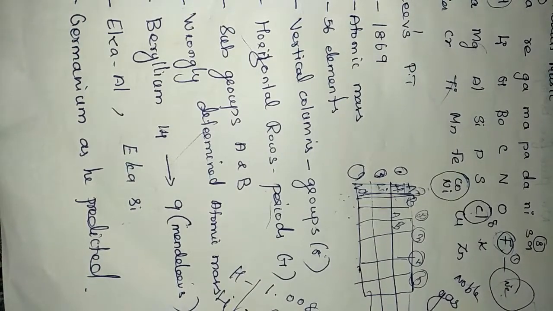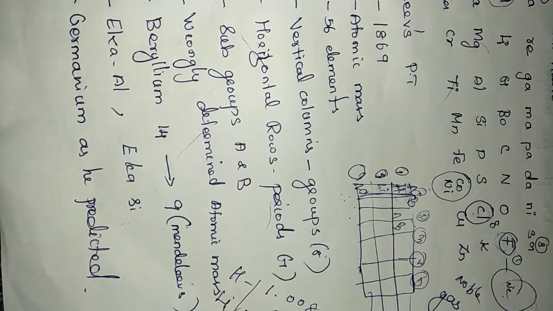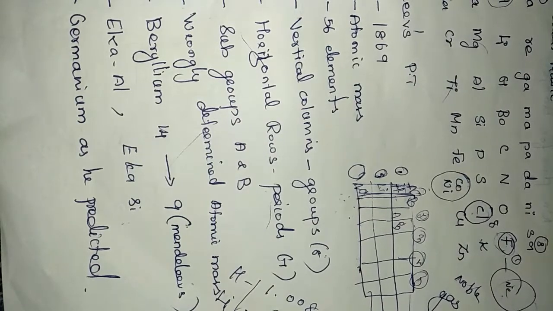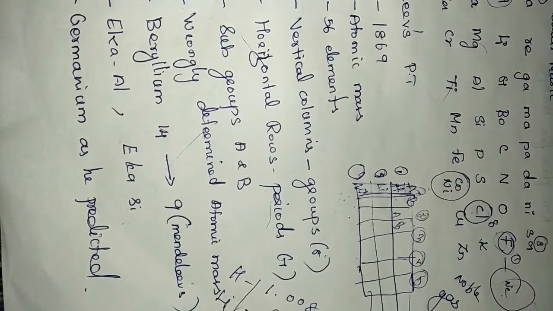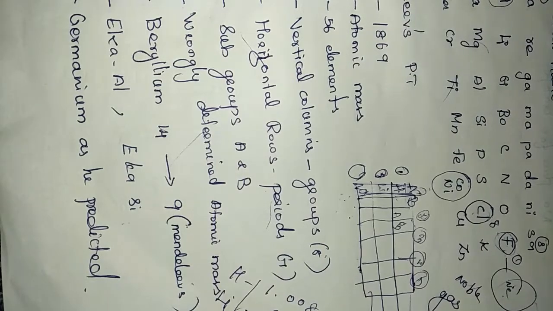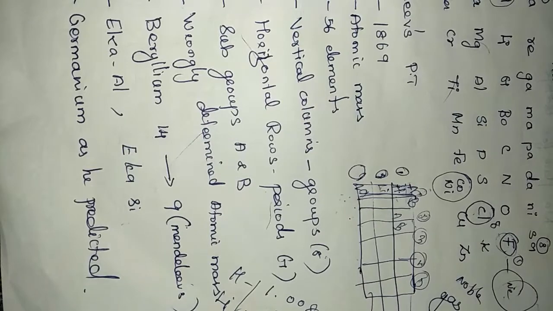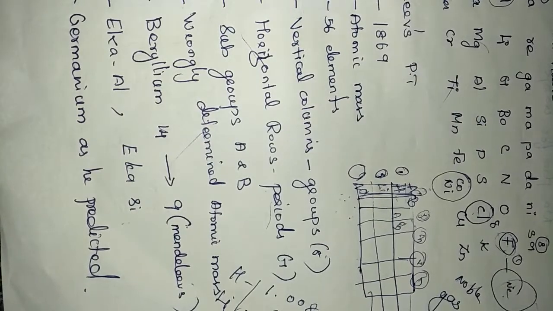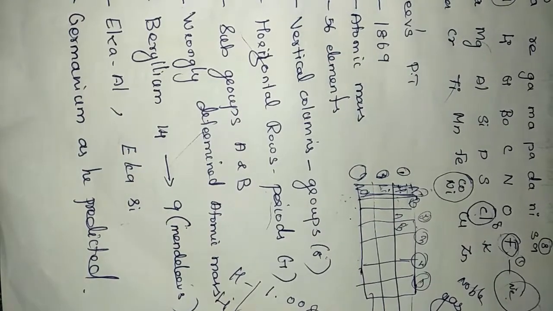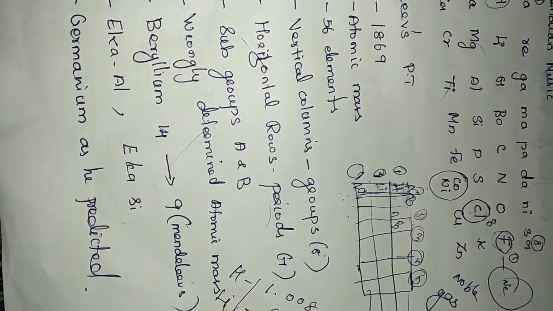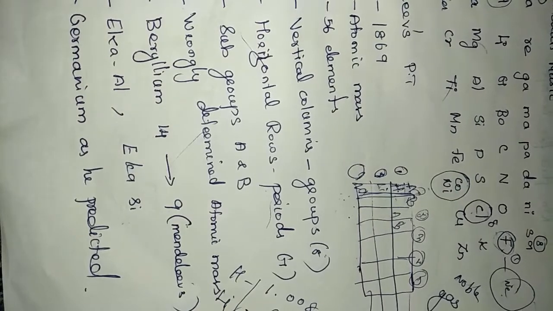Even though he is called the pioneer of the periodic table, because the next scientist Moseley's periodic table was formulated from his, these demerits were overcome by Moseley. There he followed atomic number instead of atomic mass. Okay, students. In the next class we will briefly discuss the modern periodic table.